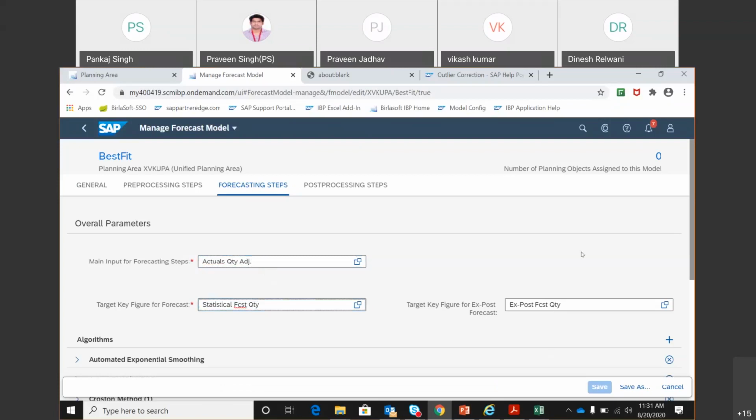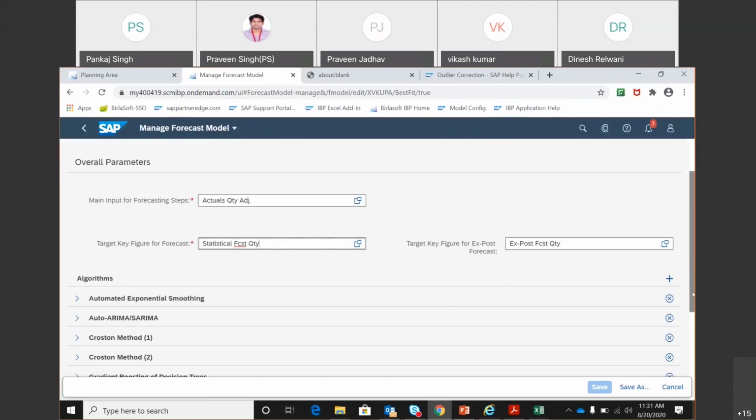Exposed forecast quantity is the quantity that is getting generated in the past. If my historical data in the past is 50, 60, 60 for the last 3 weeks, then I run the forecasting and the future says 70, 80, 90 is my forecasted number for the next 3 weeks.